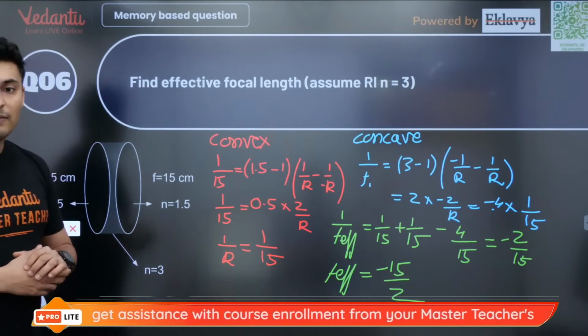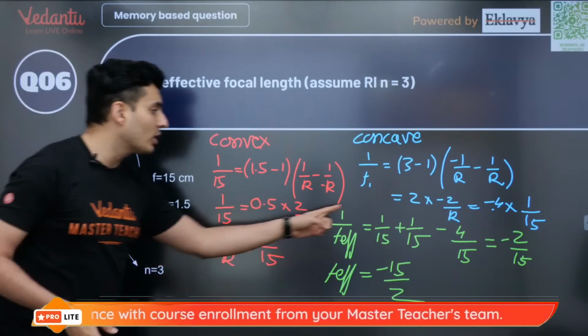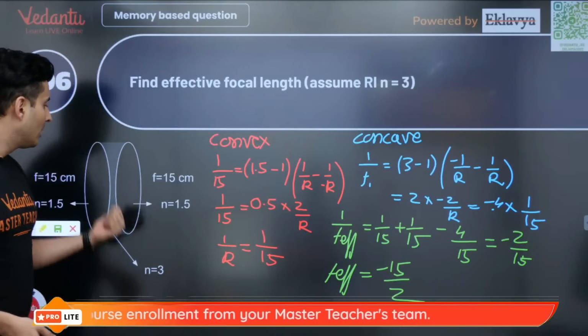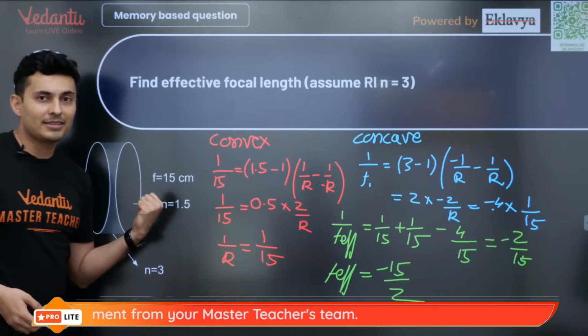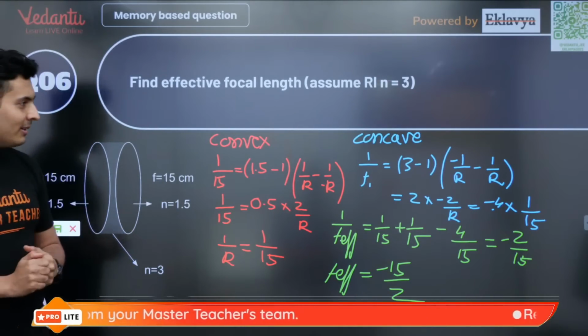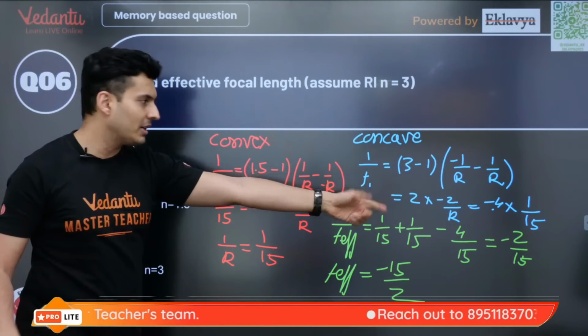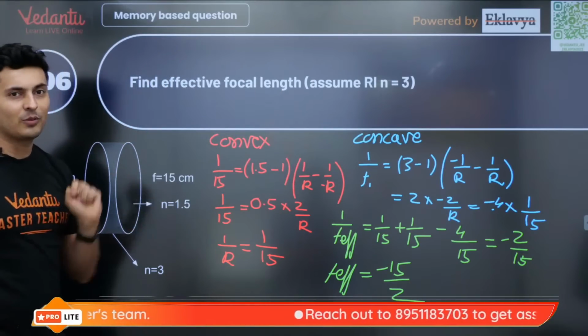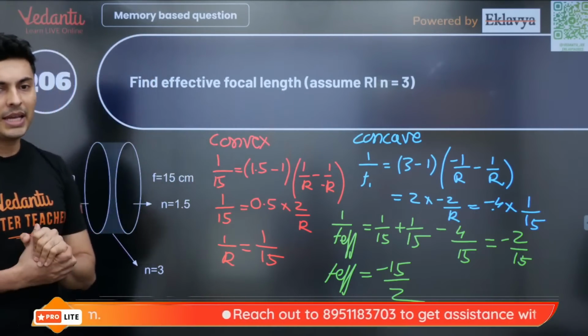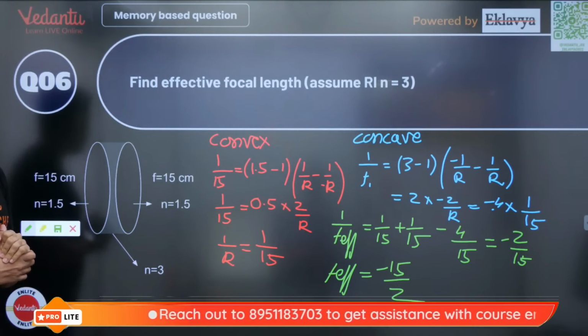That's it. Can we use the direct formula of combination? Yes, you can. But tell me, how do you know the focal length of the concave lens? The concave lens focal length is not given. To find that out, I need the radius, and the radius of curvature is not given. That's why I need to use the lens maker formula two times. I hope this is clear.